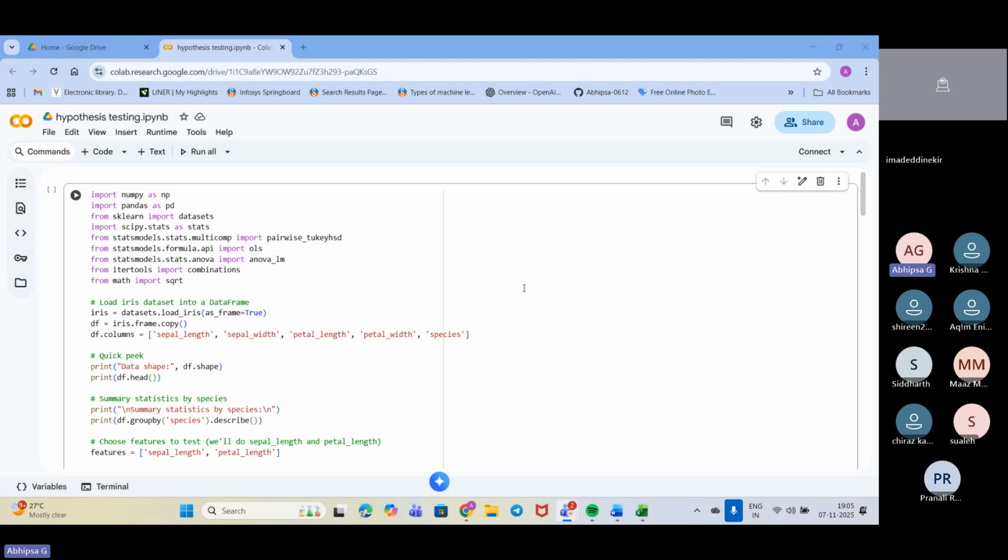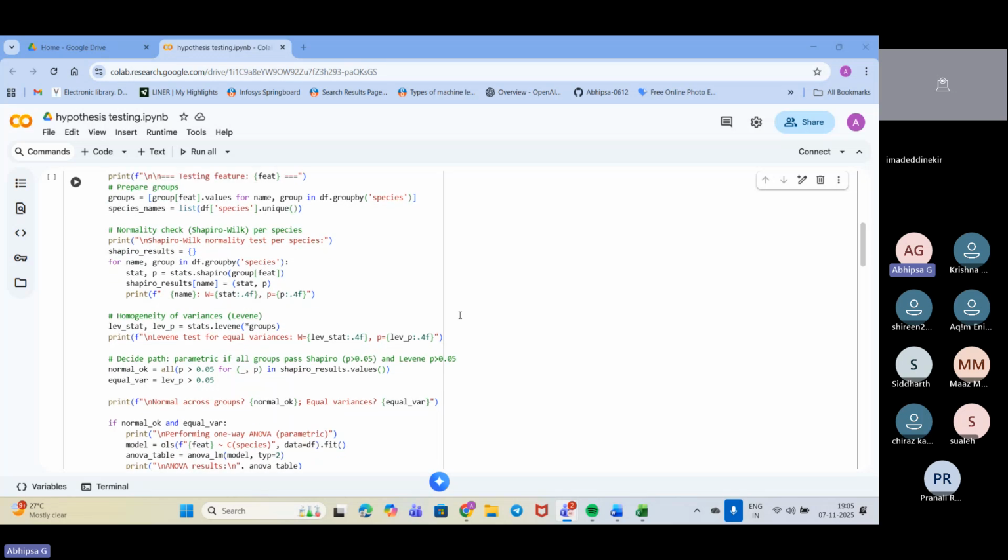So what is happening over here? Let me just give you the brief of what we are doing, then step by step I'll tell you the details in the code. Basically, we have just loaded the Iris dataset. As you know, inside the dataset, for each flower there is sepal length, sepal width, petal width, and the species. So this is the step that we needed up here. Of course, we did the summary statistics and the selection of features for the hypothesis. All of this we have done over here.